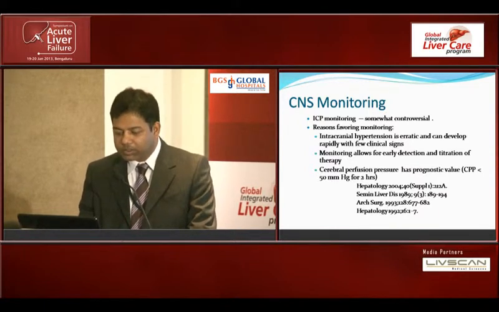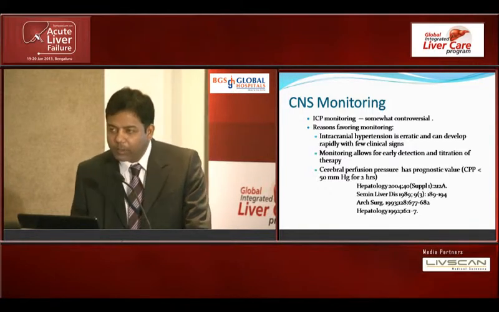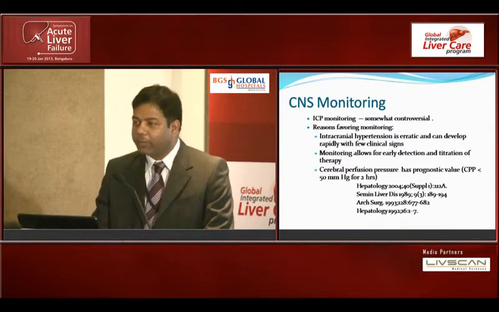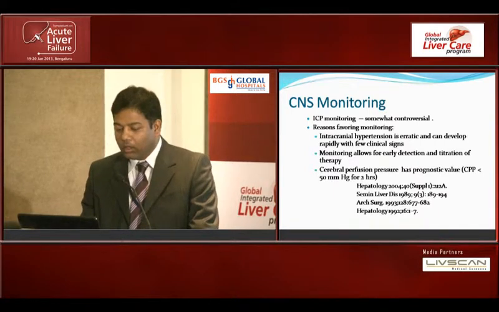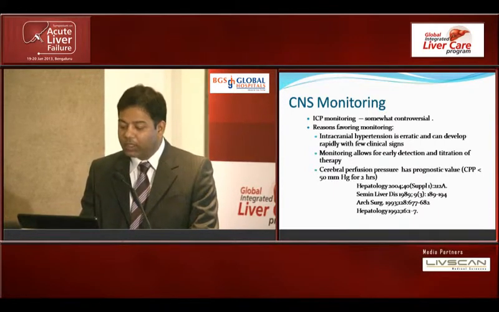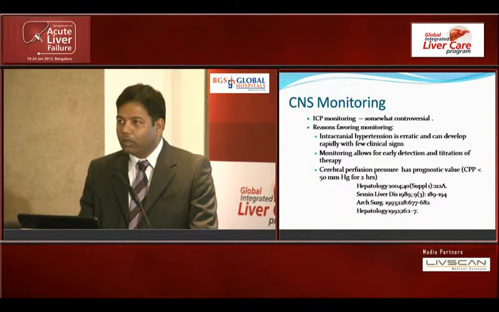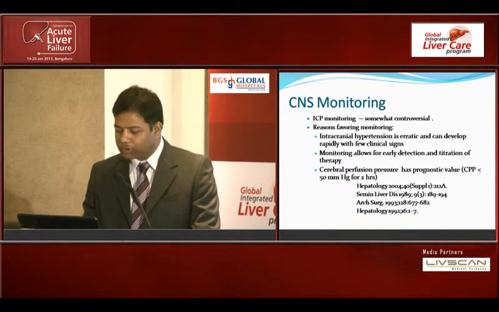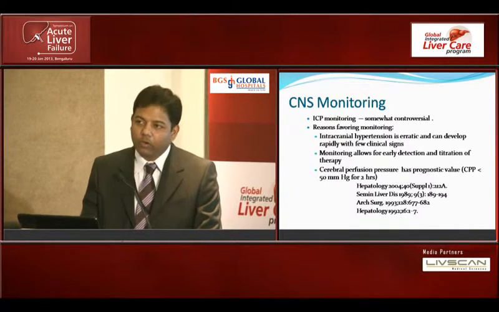There are certain reasons which favor monitoring: intracranial hypertension is erratic. It can develop rapidly with few clinical signs. If there is a monitor in situ, it helps us in early detection and titration of therapy. We can push for transplant if such options are available, and it has some prognostic value also.